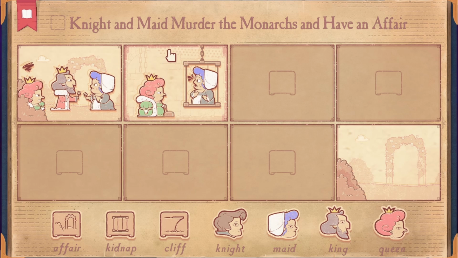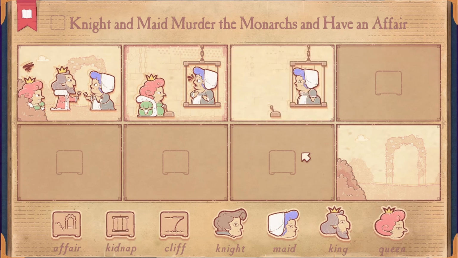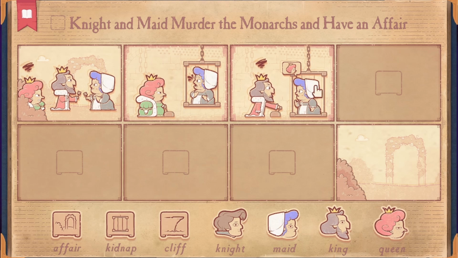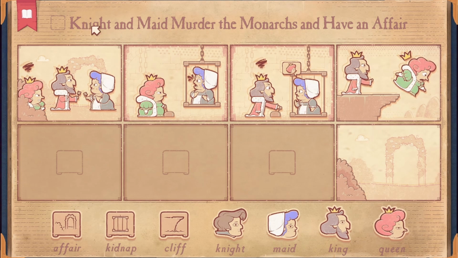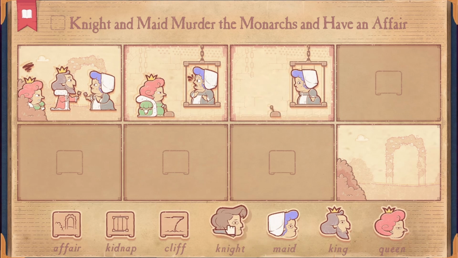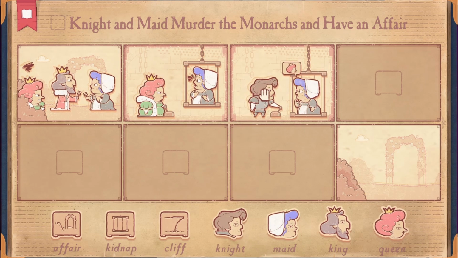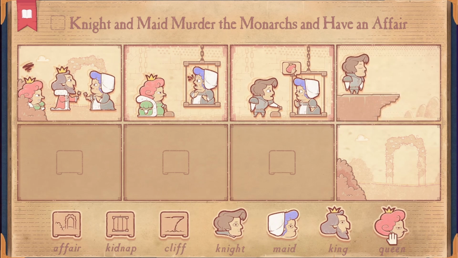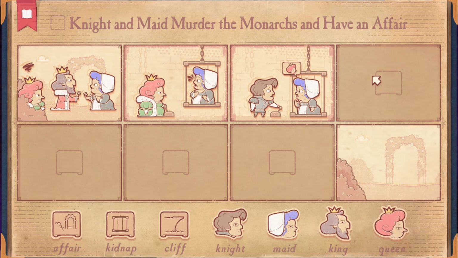But the thing is, if I tell the king to rescue her, the king's gonna be the one who pushes her off the cliff, which we know isn't right because it's the knight and the maid who murder the monarch. So we get that wrong. It must be the knight? Yes, the knight tells the maid, yo. No. The maid tells the knight, yo, the queen kidnapped me. So the knight goes and kills the queen. Or doesn't. Then why is the queen so angry? Okay, that's not right.